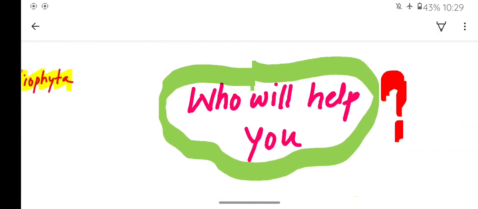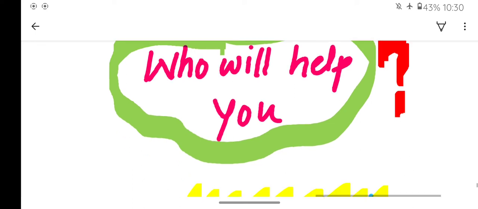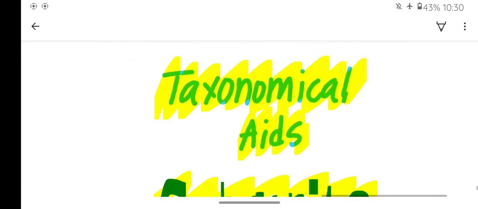And who will help you in this aspect? Who will help to classify all these things into different phylum or kingdom or the families, classes, genus? Who is going to help us? There must be a helper to classify the organisms. So who is that helper? Those are nothing but taxonomical aids.